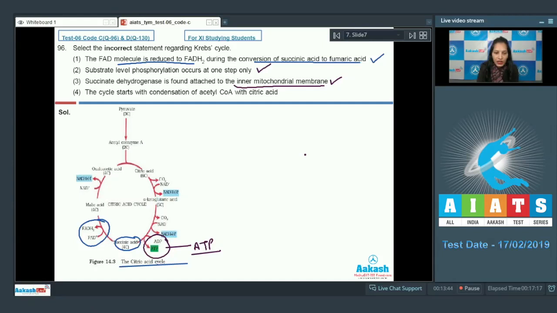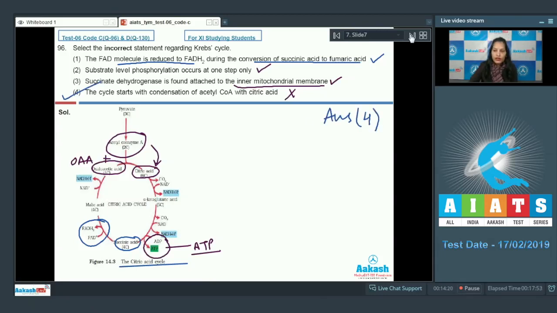Now the last statement, that the Krebs cycle starts with the condensation of acetyl coenzyme A with the citric acid. No, the condensation of acetyl coenzyme A with the OAA or the oxaloacetic acid takes place to produce the citric acid. So this statement is wrong. So the correct option for the given question is option number 4.